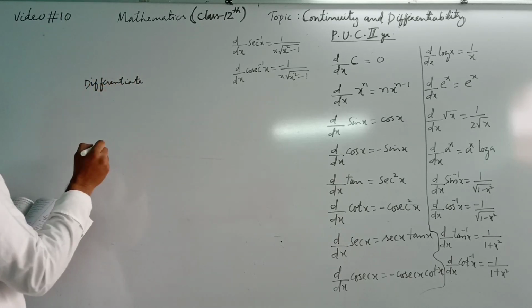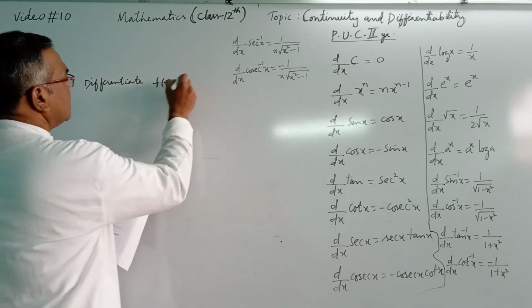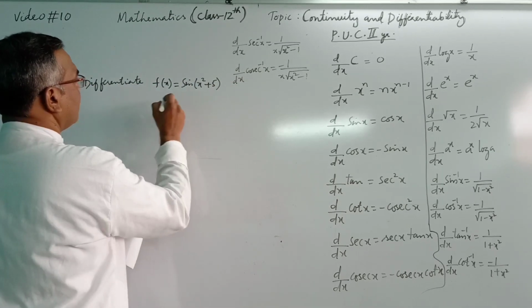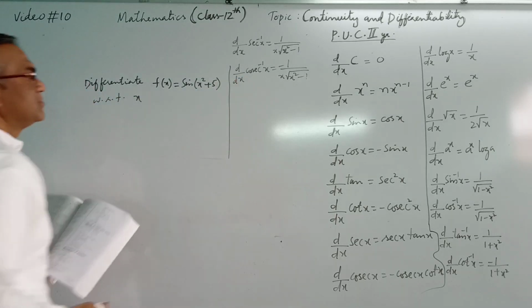Differentiate f of x is equal to sine of x square plus 5 with respect to x. This is the question.